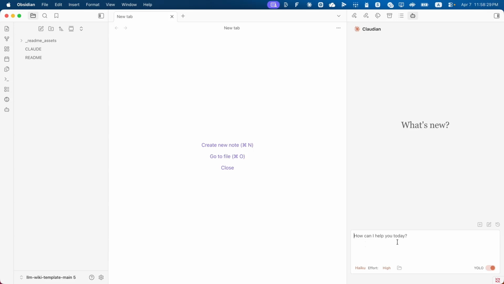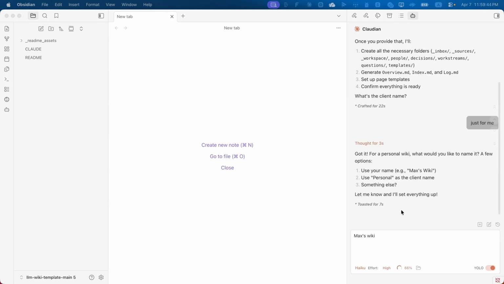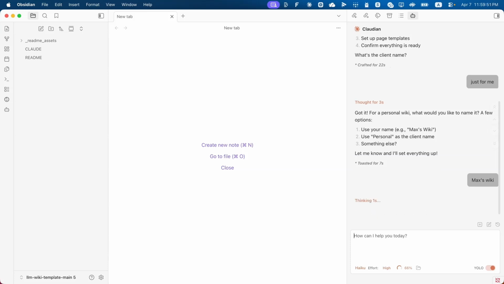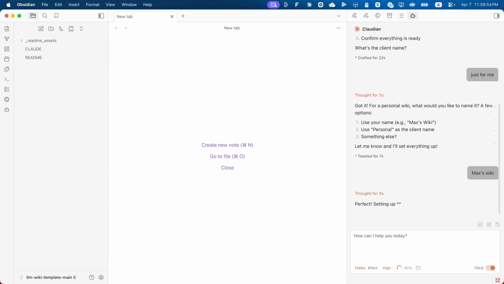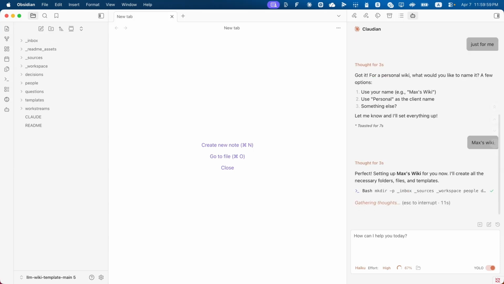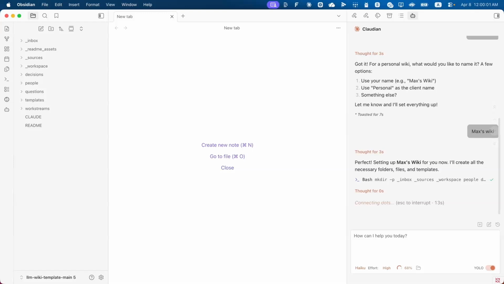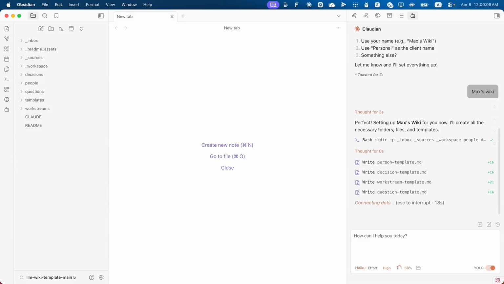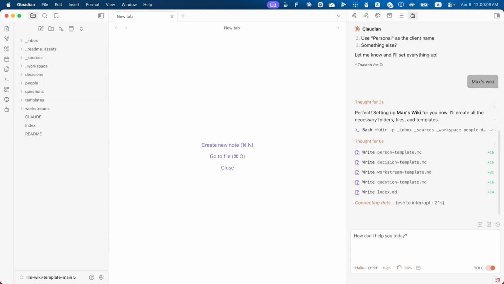Okay. So we copied the files, installed the Claude wrapper for Obsidian. Okay, now it asks me how it should be named. So just let it be Max Wiki. Now Claude is going to set up all the folder structure, all the templates that will be used. So prepare everything for you to kickstart building your personal knowledge base.